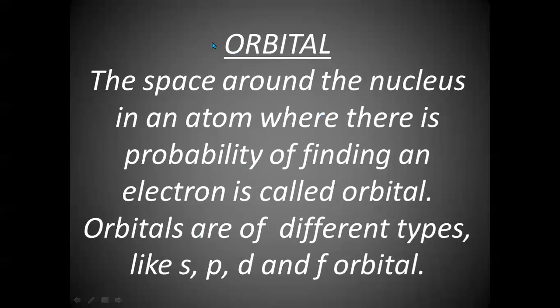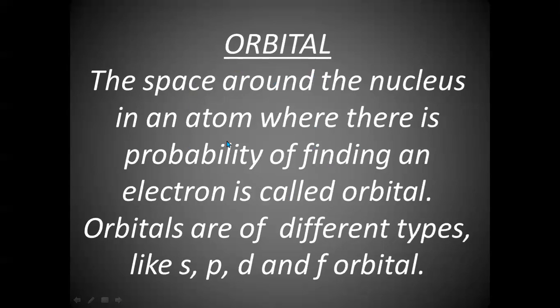That means there will be 3 conditions. In the first condition, the orbital may be empty. In the second condition, it may have electrons, but again there will be 2 conditions. It may have 1 electron or it may have 2 electrons, which is the maximum capacity. If it has 1 electron, it is generally called a half-filled orbital. And if it has 2 electrons, it is called a completely filled orbital.